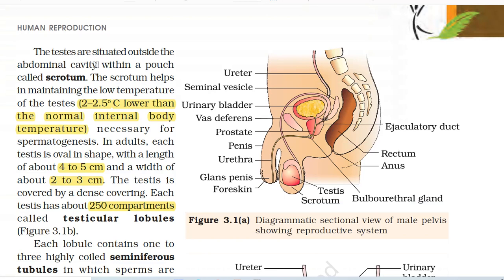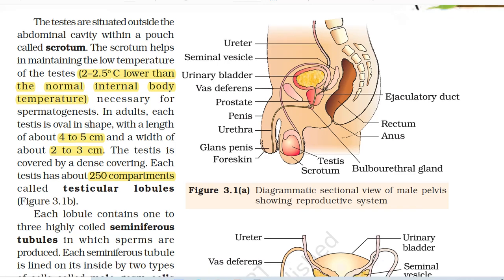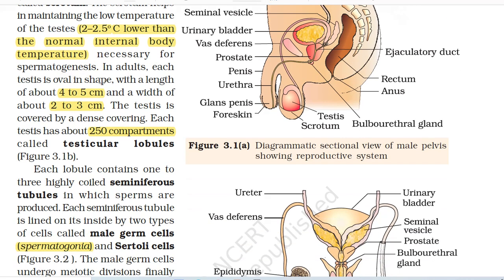The testes are situated outside the abdominal cavity within a pouch called scrotum. The scrotum helps in maintaining the low temperature of the testes, that is 2 to 2.5 degree Celsius lower than the normal internal body temperature, necessary for spermatogenesis. In adults, each testis is oval in shape with a length of about 4 to 5 cm and a width of about 2 to 3 cm.